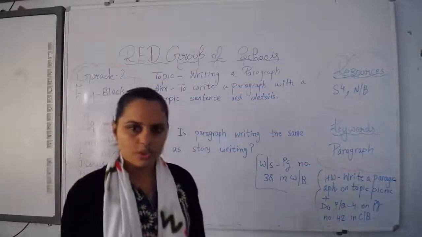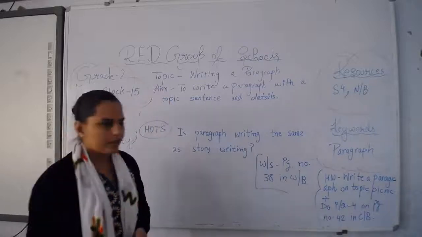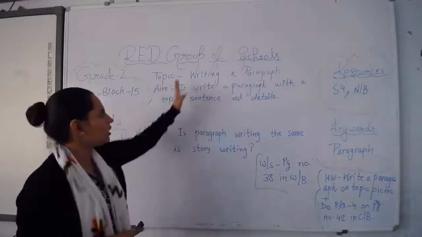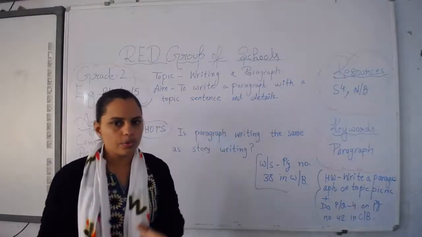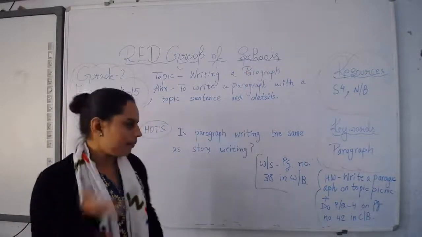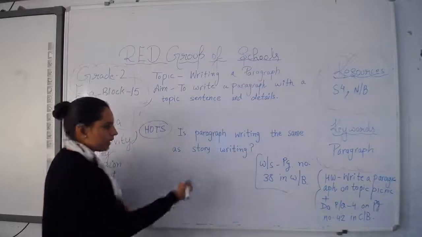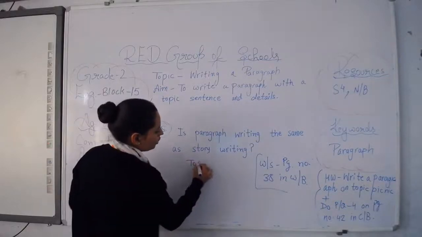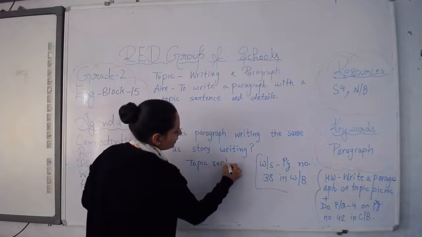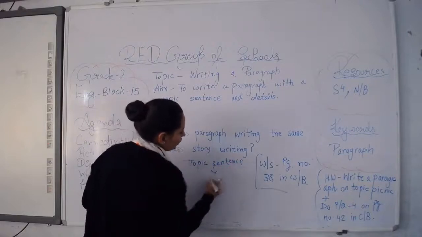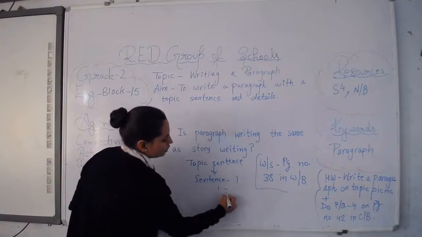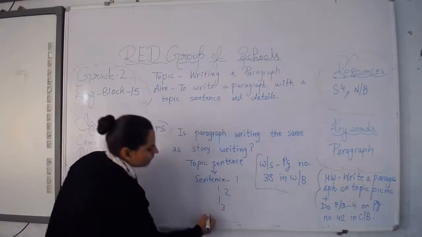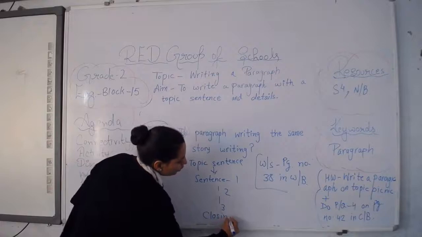I hope you understood. Now let's recap. What did we learn today? Today we have learned about writing a paragraph. And now I think all of you know how to write a paragraph. I am summarizing, I am telling you again. For writing a paragraph, first of all you will write a topic sentence. After that you will write sentence 1, then sentence 2, then 3, and after that at the end you will write a closing sentence.